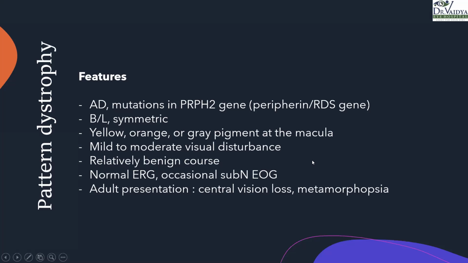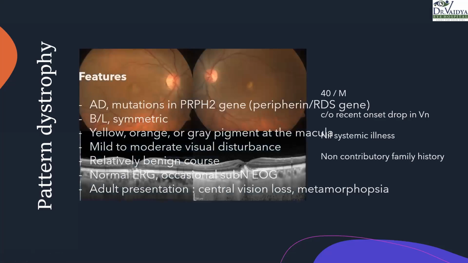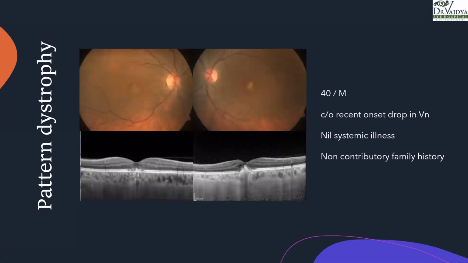Then we speak about the pattern dystrophy. These are a heterogeneous group of disorders, autosomal dominant with PRPH2 gene mutation. They have yellow, orange, or gray pigments at the macula, and usually have a mild to moderate visual disturbance with a benign course. They have a normal ERG and usually have an adult presentation. Here is again a case of pattern dystrophy.